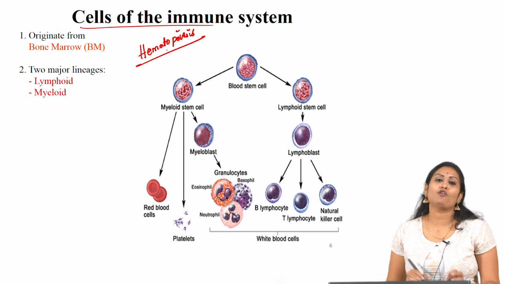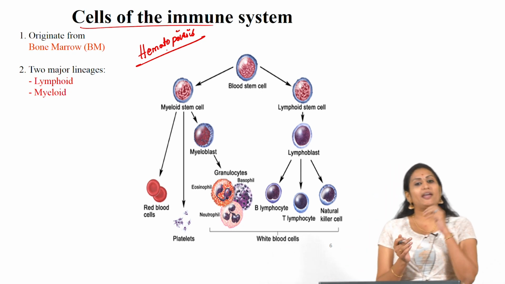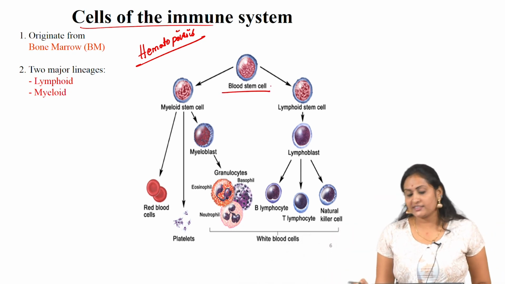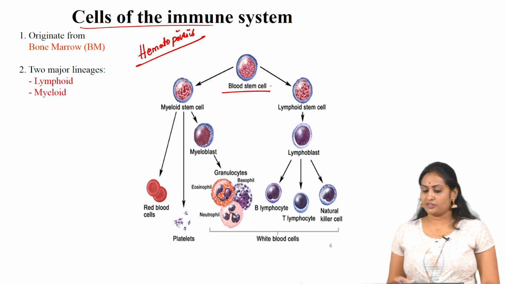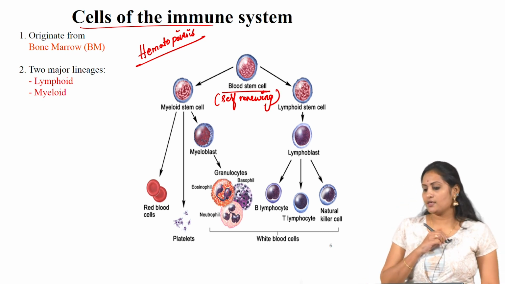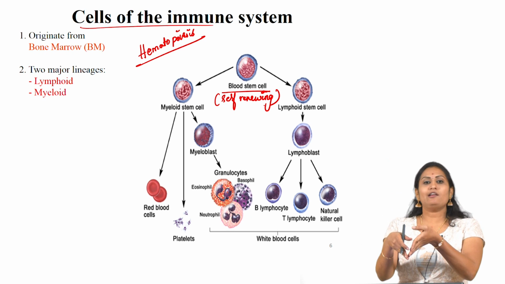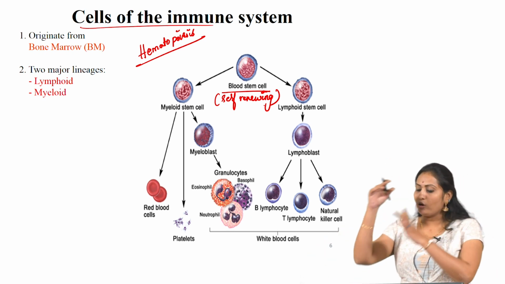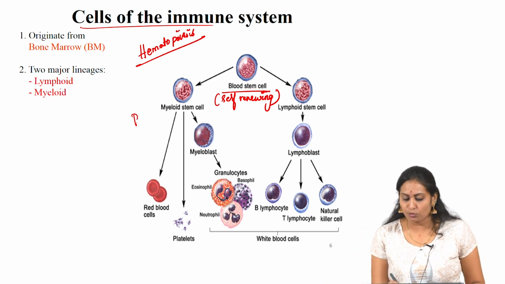Hematopoiesis is nothing but the formation of blood cells. Any blood cell will originate from the hematopoietic stem cell. The blood stem cell is nothing but the hematopoietic stem cell, which is a self-renewing cell. And this self-renewing cell will give rise to either myeloid progenitor cells or lymphoid progenitor cells. These are progenitor cells.